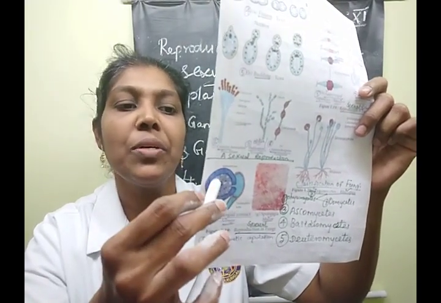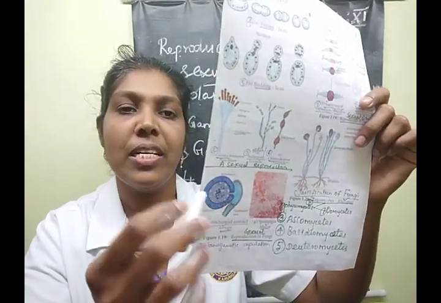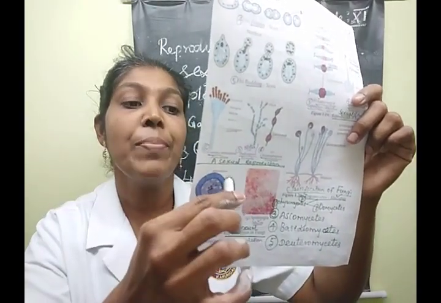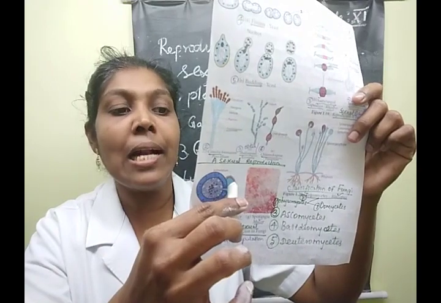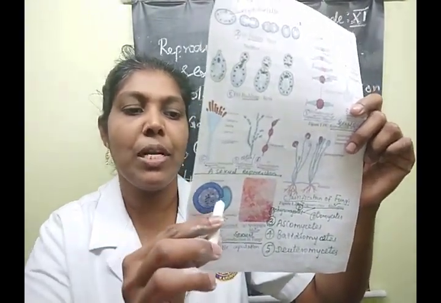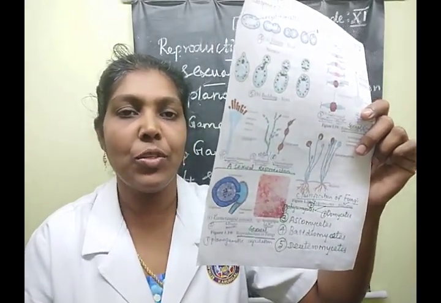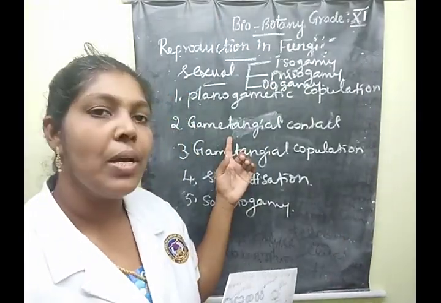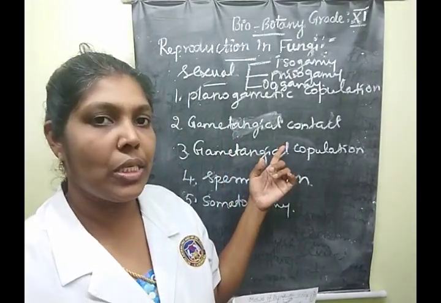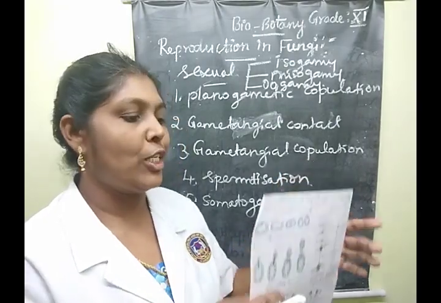The oogonium is the female sex organ, large in size. The antheridium is the male sex organ, smaller in size. The contact between these two is known as gametangial contact. Clear? The next one is gametangial copulation.